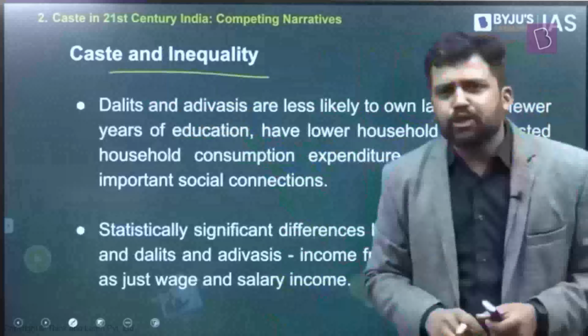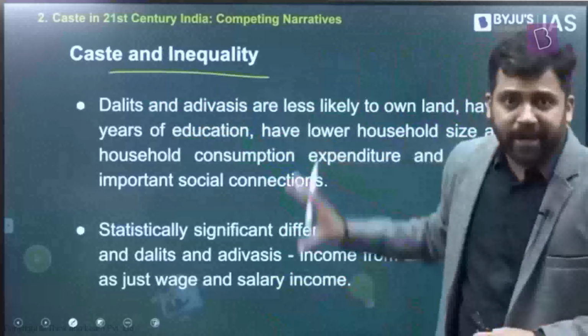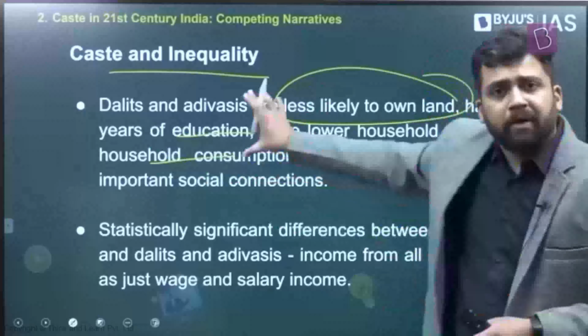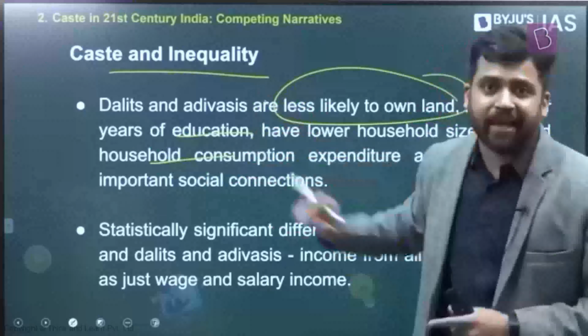Caste and inequality. So here again, things have not changed. According to the data, they also find this out. When it comes to the Dalit members, when it comes to the Adivasi members, right? So when it comes to accessing education facilities, their household incomes, household expenditure, all these things, they are lagging behind. They're less likely to own land. They're less likely to have years of education, fewer years of education. All these things are there. So when it comes to inequality of opportunity, they are lagging behind.